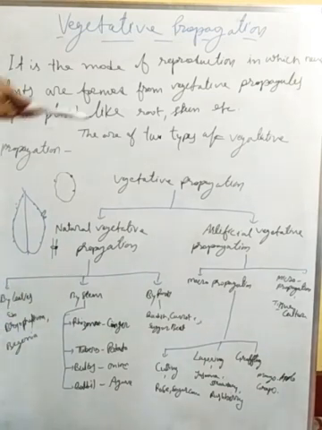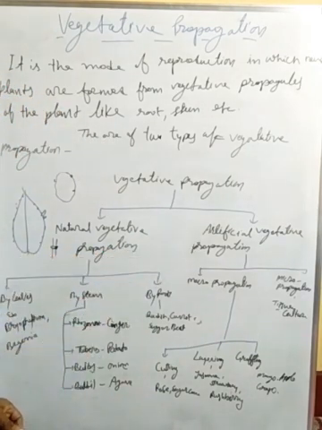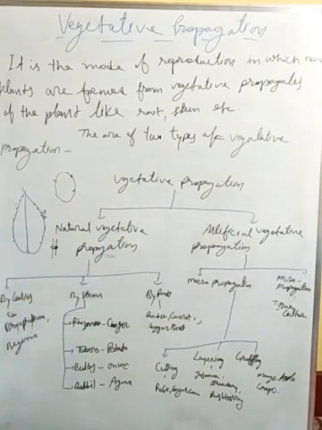The next type is artificial vegetative propagation. Artificial vegetative propagation means with the help of tools and techniques, and by human beings.